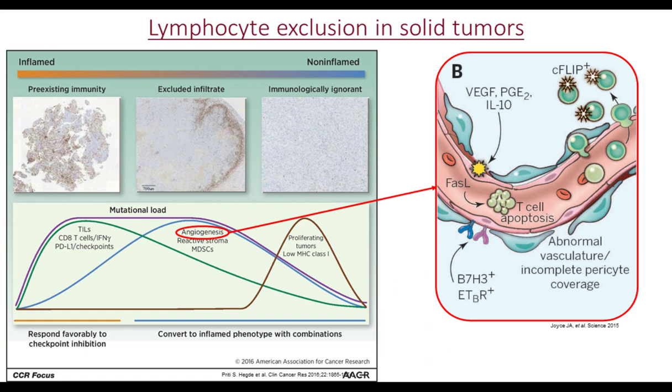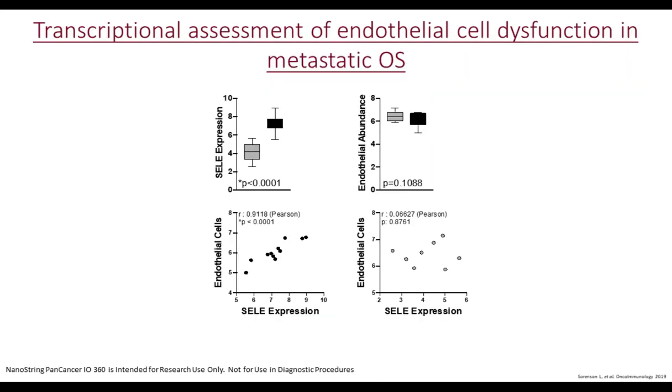inactive due to a variety of different immune checkpoints expressed on the surface of the endothelial cells. We can see B7H3. Also, it's been shown that IDO1 and PDL1 have also been expressed on the vasculature, the endothelial cell surface of tumor vasculature. So the first thing we wanted to do is to look at the endothelial cells using the NanoString data.